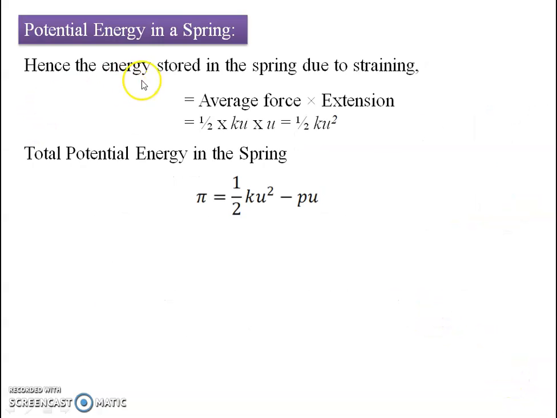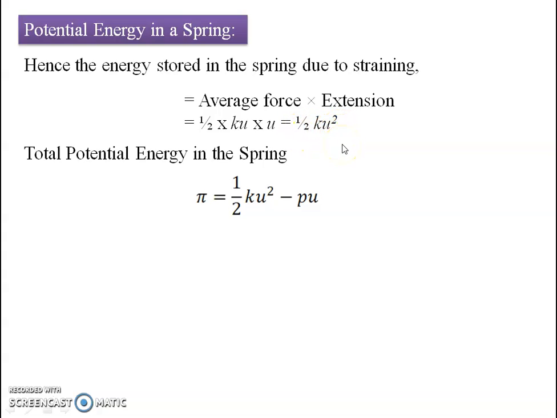Now the energy stored in the spring due to straining will be equal to the average force multiplied by the extension. Here the average force is nothing but 1/2 of Ku, which is the internal force developed in the spring, multiplied by the extension observed in the spring. It comes to 1/2 of Ku square.